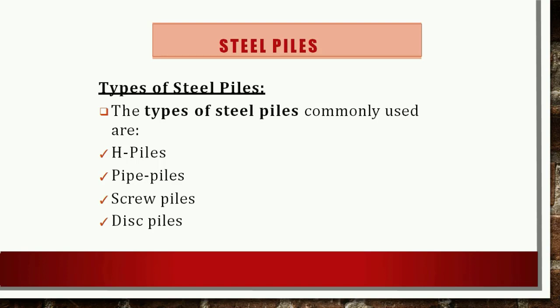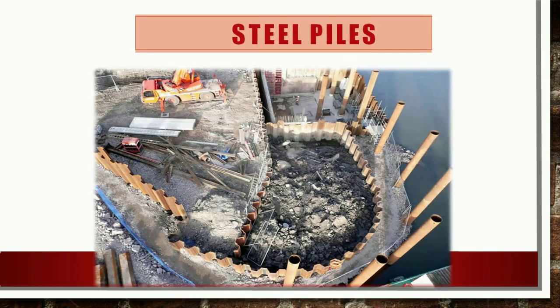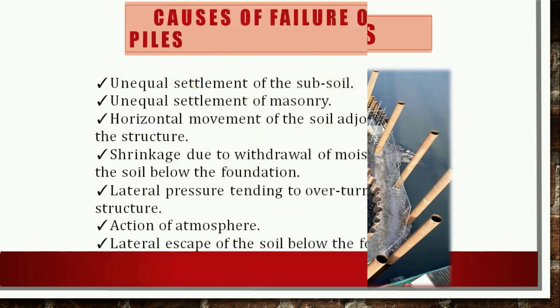Steel or cast iron piles are sometimes provided with a screw at the lowest end and a cap at the top. They are driven down by applying torque to the cap. Steel piles are commonly used for columns close to existing structures as they disturb the soil less. So this is a figure of a steel pile.